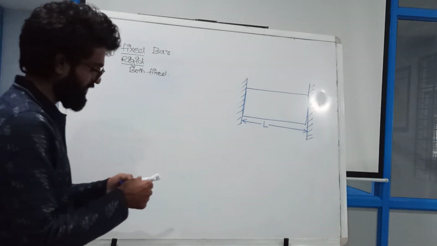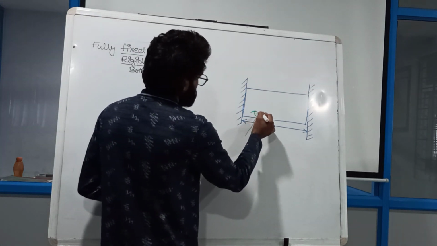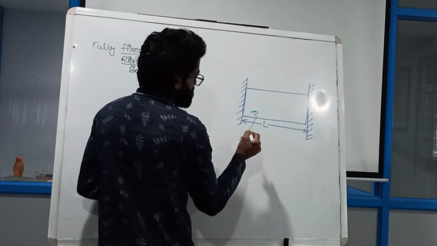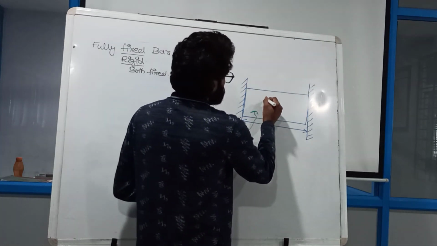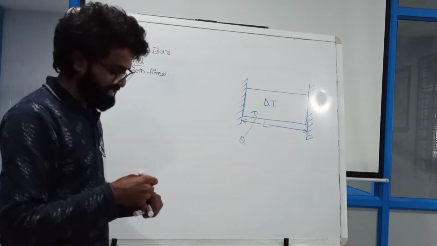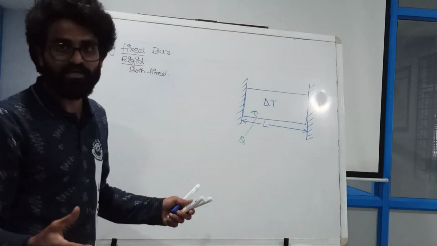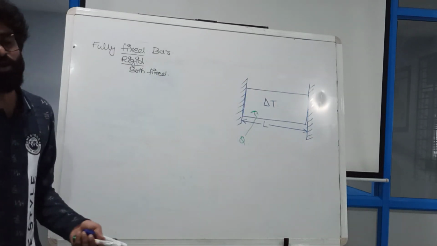Let us say I supply the heat Q. If I supply the heat Q, what will happen in this bar? The temperature will change, so delta T will be there. Due to delta T, the length would definitely increase. But the length will not increase. Why not?